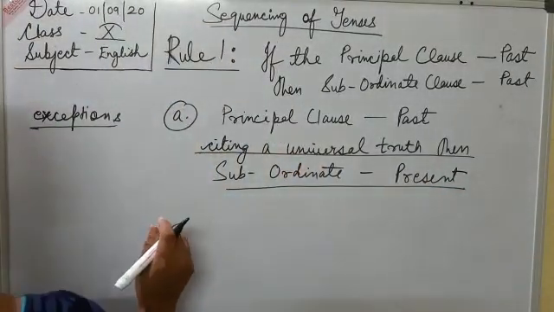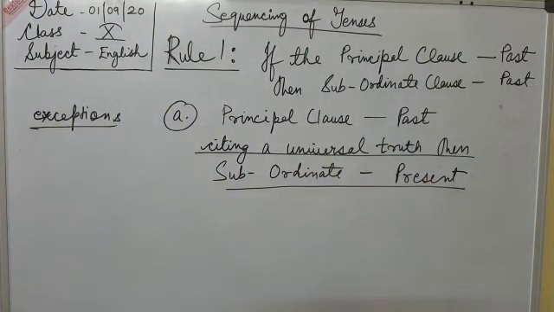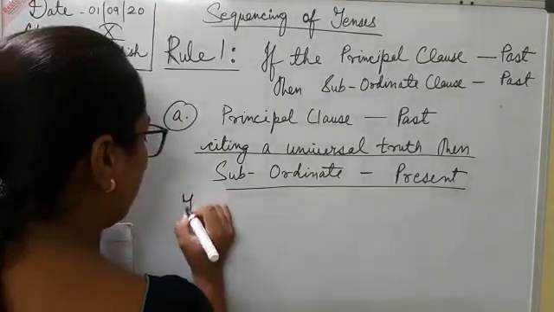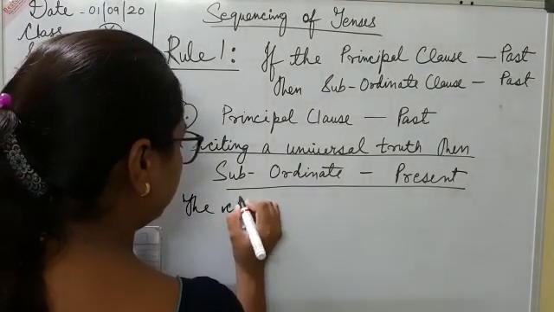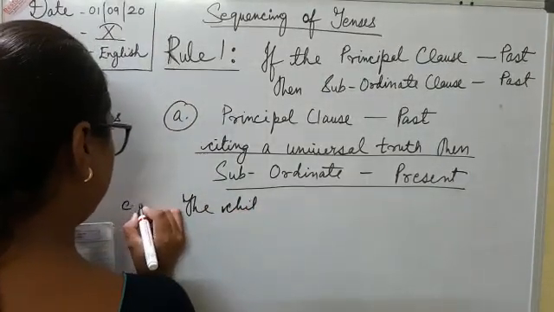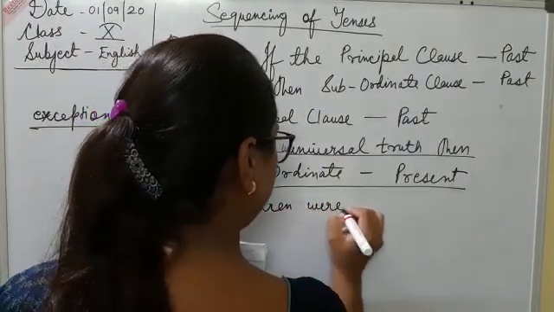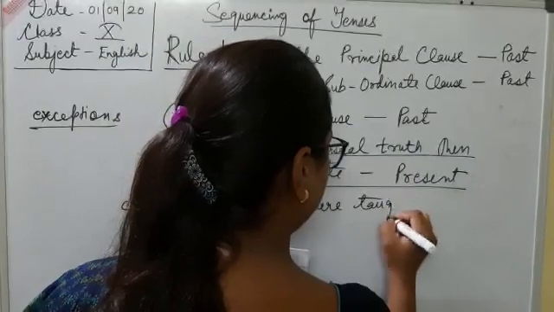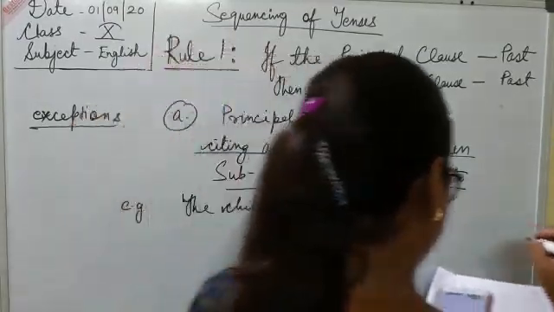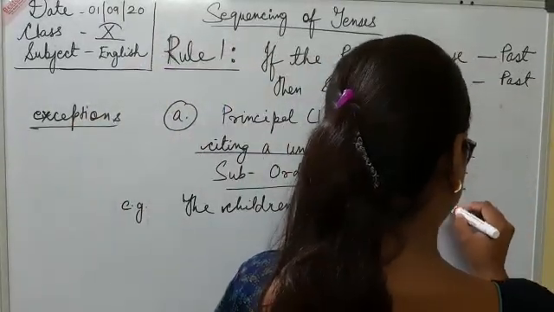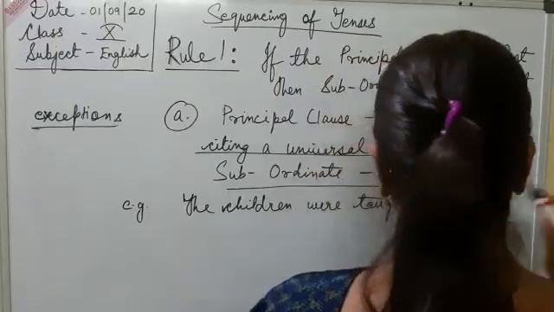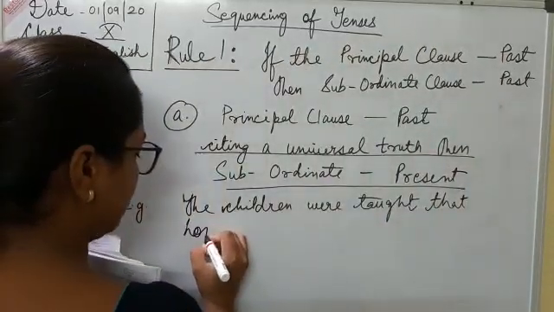For example, the children were taught that honesty is the best policy.